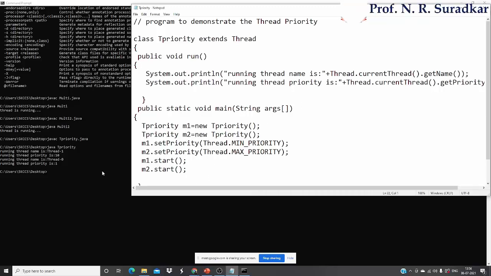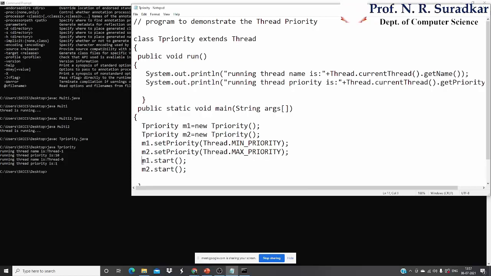And the priority given to M1 is the minimum priority. We set the priority as minimum priority. Minimum priority means 10. Then we start the execution of thread 2, named Thread-0, which has the maximum priority. Maximum priority means number 1.